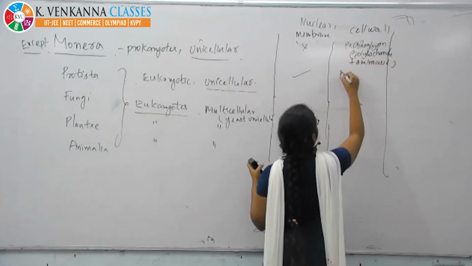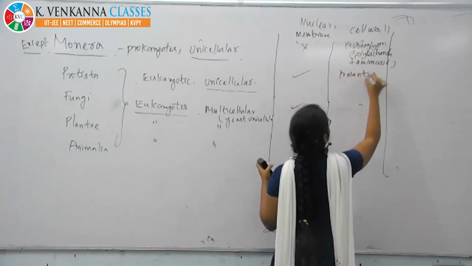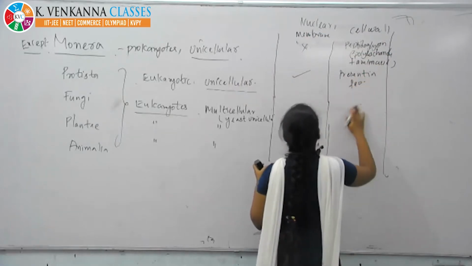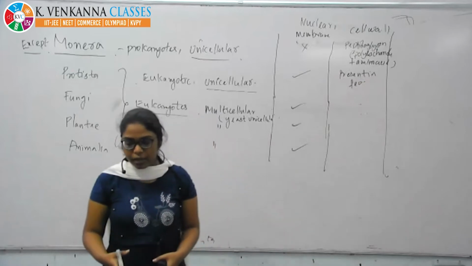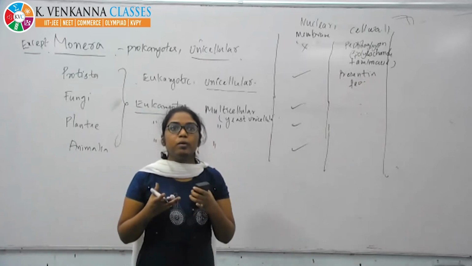If they are present, they are present in very few. In some members they may contain it, present in only a few members.